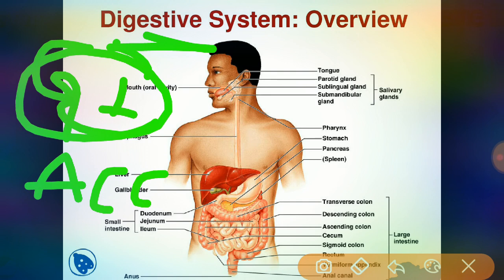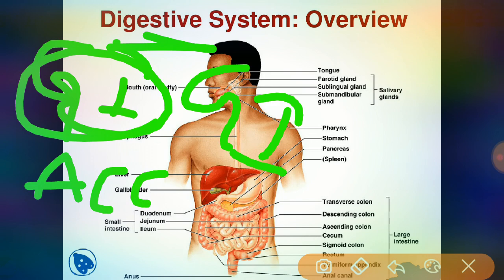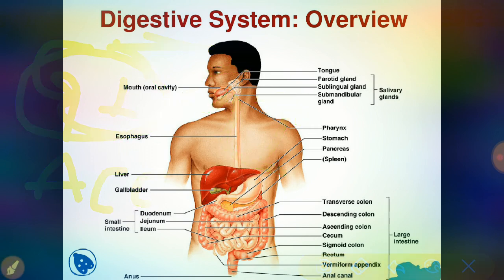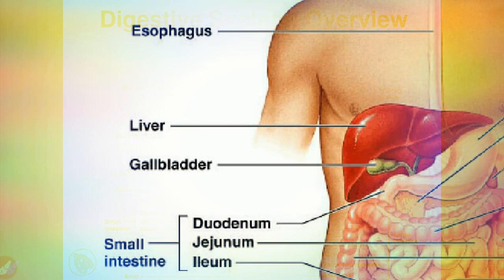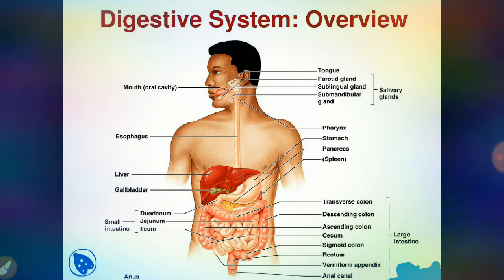Okay, and here the organs of the GI tract. Different types of organs are included under the GI tract, from the mouth to the anus, through the thoracic and abdominopelvic cavities.